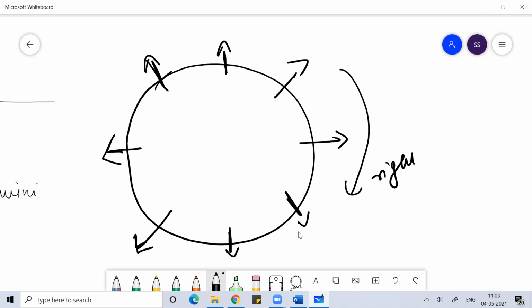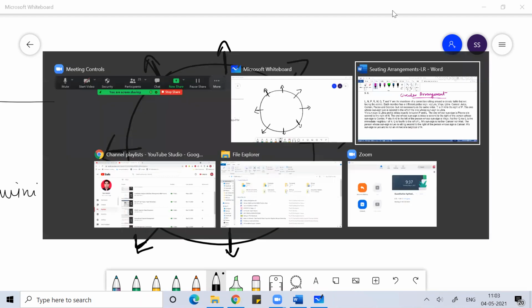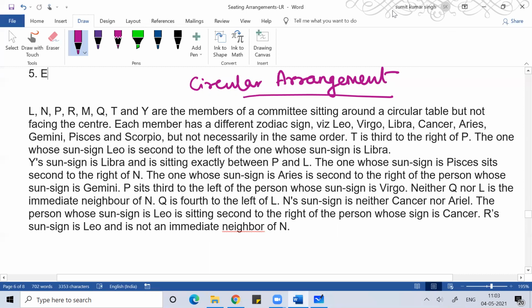Then you see the problem. Six members are sitting at a circular table, and each member has a different zodiac sign.